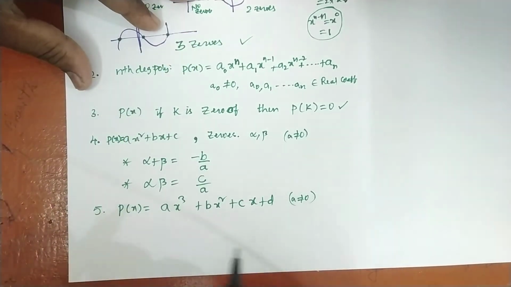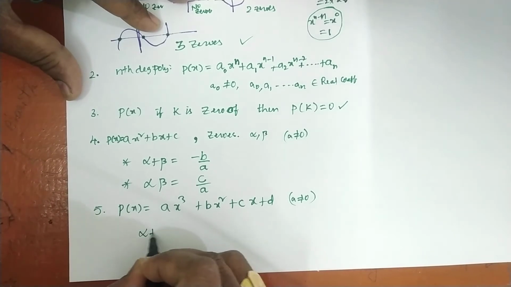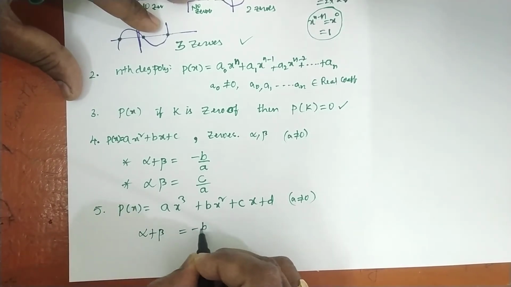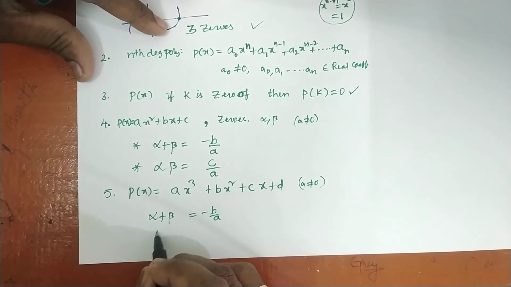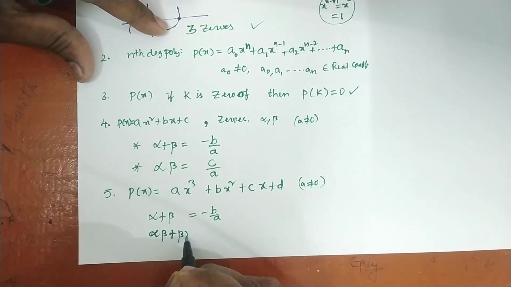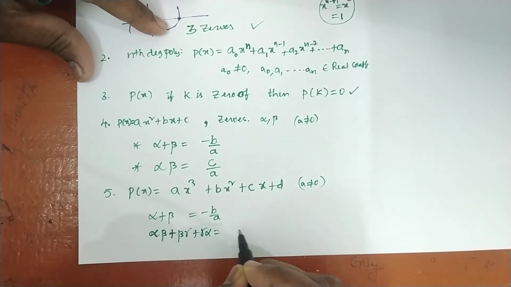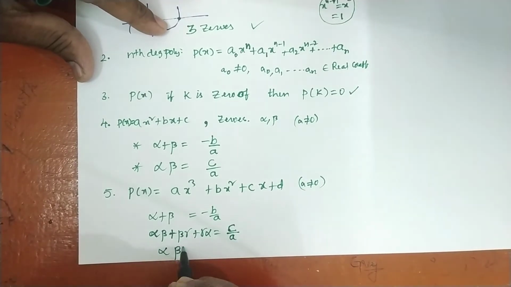Make a note. Now the sum of zeros is the same formula, minus b by a, same as the previous one. The sum of the products of the zeros taken two at a time, alpha beta plus beta gamma plus gamma alpha, is equal to c by a. And the last one, alpha beta gamma, is equal to minus d by a.